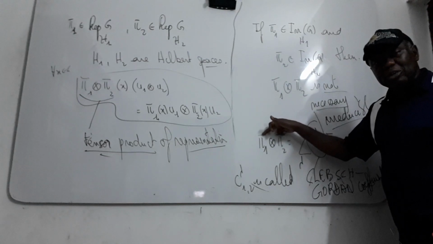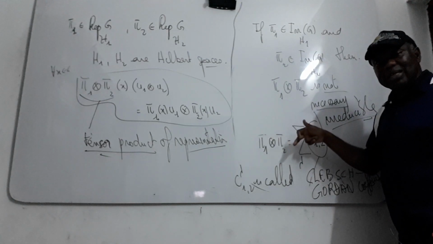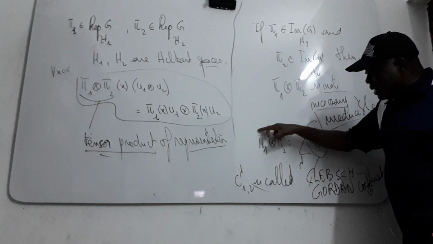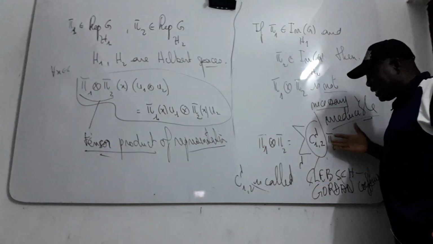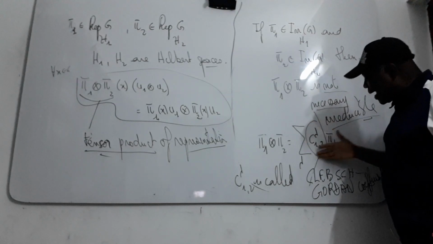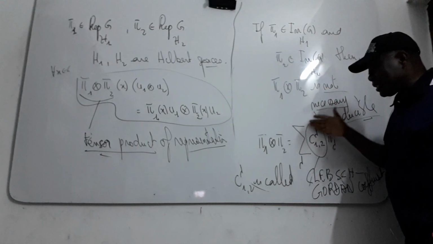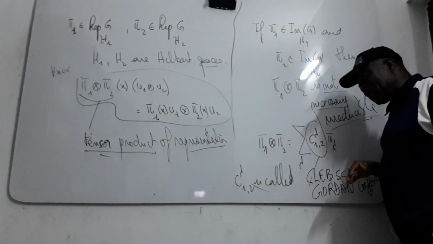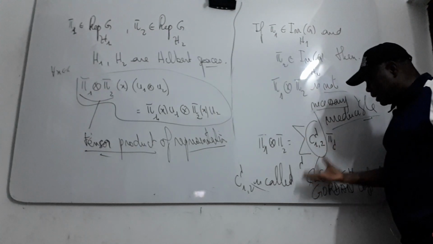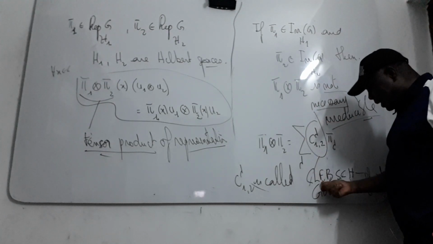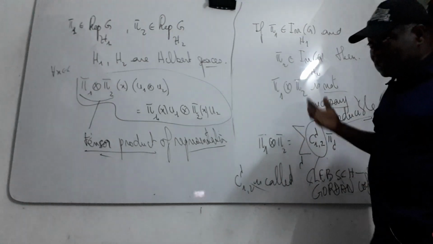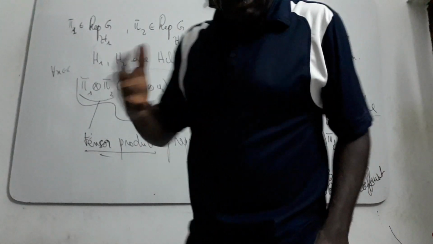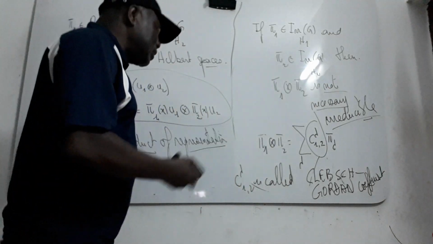Pi 1 is irreducible, pi 2 is also irreducible, but the tensor product is not necessarily irreducible. Then you can write it like this. The problem now is how can I get this multiplicity. This kind of coefficient is called the Clebsch-Gordan coefficient. It's very difficult. This kind of problem is open for some kinds of groups. That's okay, thanks.